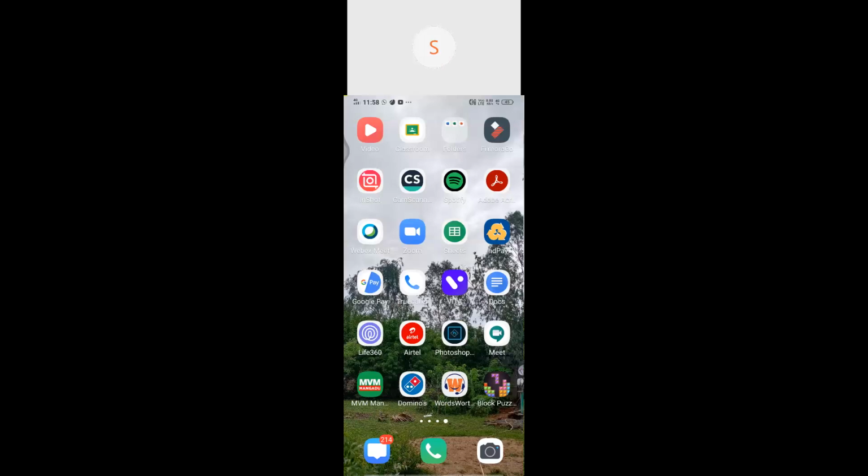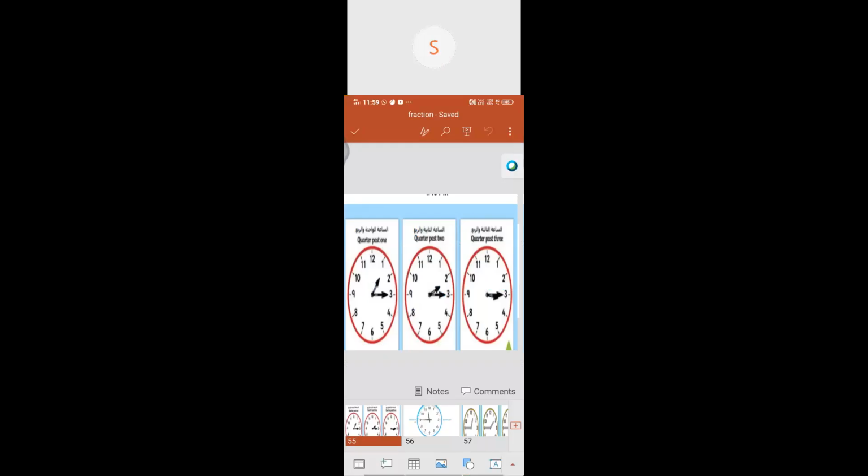Swarna ma'am? Yes, ma'am. Can you see that now? Swarna ma'am, am I audible? Children, am I audible? Yes, ma'am. You're audible. So quarter past 1, welcome. Quarter past 2. In the same manner, quarter past 3. This way we have to use fractions in our daily life.